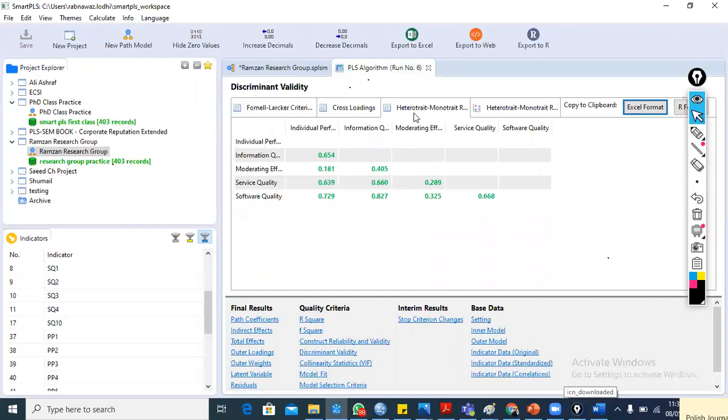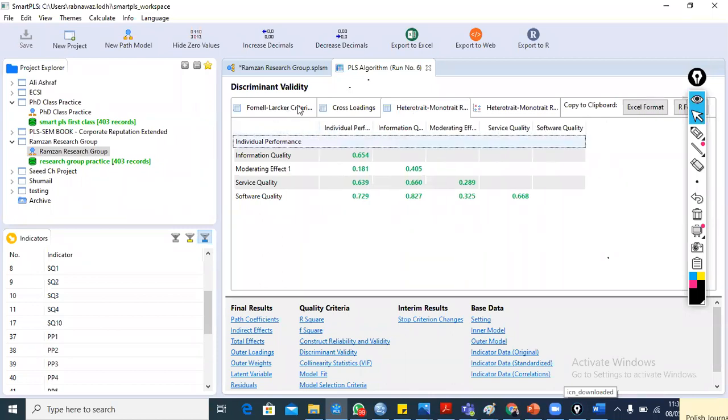I already mentioned that HTMT values should be less than 0.8, which is the threshold value. All the values are green, which confirms the discriminant validity construct wise. We can also check the graph of HTMT.